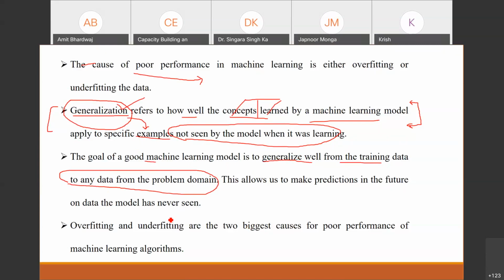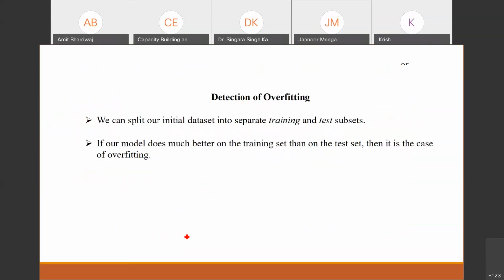Okay. So there are two main causes for the poor performance of your model. One is overfitting and the second one is underfitting. So how can we detect overfitting? What we basically do is divide our data into at least two parts. One is the training part and the second one is the testing part, which we are doing from the very beginning.